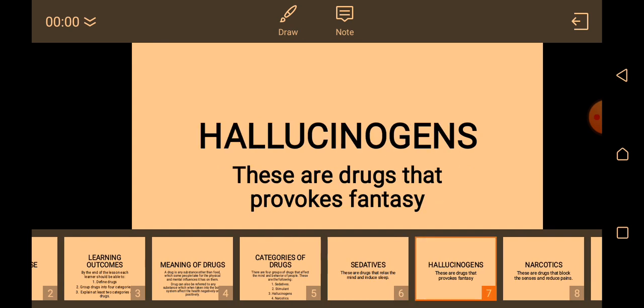Let's look at the meaning of hallucinogens. Hallucinogens are drugs that provoke fantasy, make you happy unnecessarily, and make you begin to talk unnecessarily. You see people going on the street, they begin to hallucinate, they talk to themselves without the presence of anybody. They begin to talk, make descriptions, use their hands, describe things in the air, and do a whole lot of things that seem very unreasonable. So when you talk to yourself under the influence of drugs, the drug you've taken can be termed or grouped under this name, hallucinogens. So any drugs that provoke fantasy and unnecessary talking are called hallucinogens.